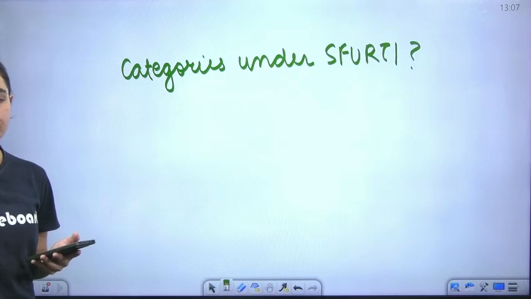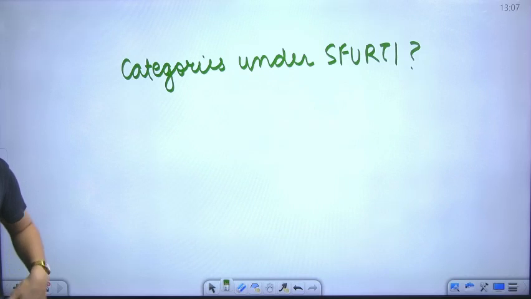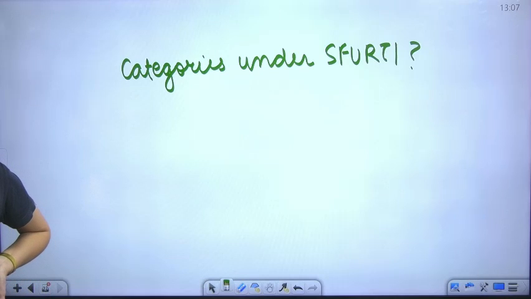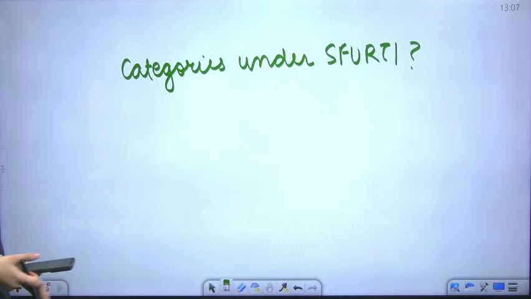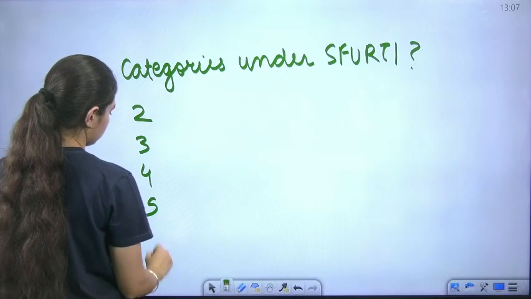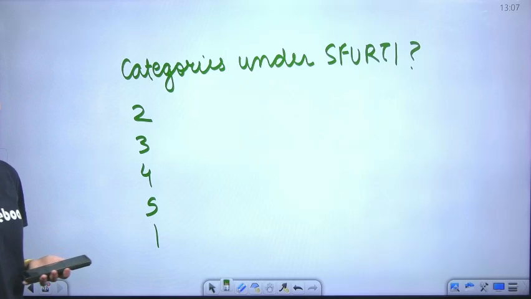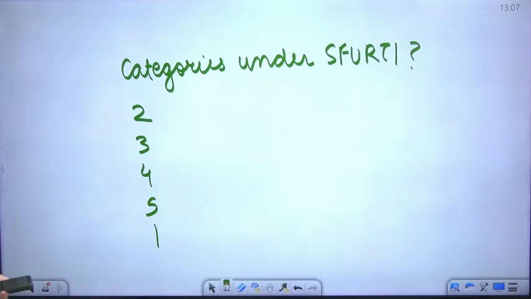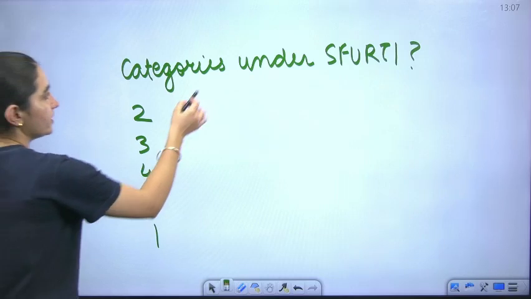And you should know this. How many are there? 2, 3, 4, 5, 1? Categories under SFURTI, specifically categories of the interventions, okay?